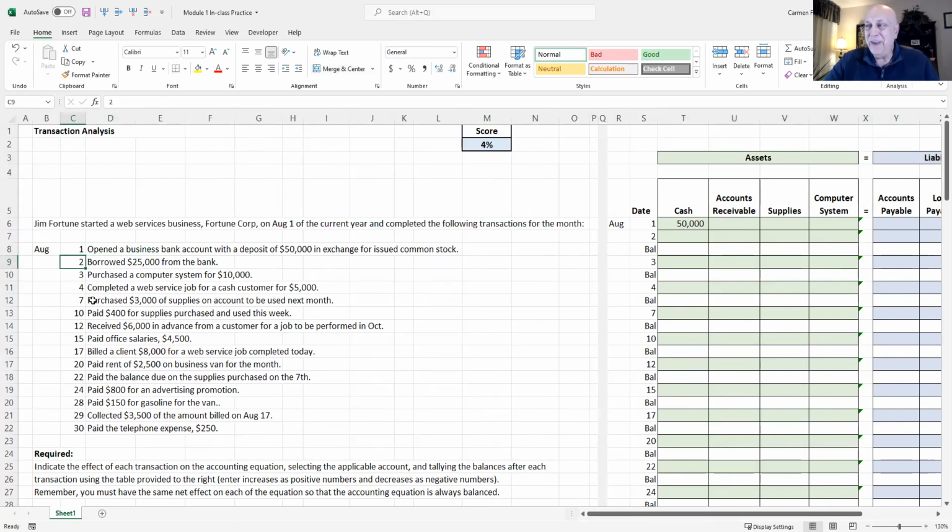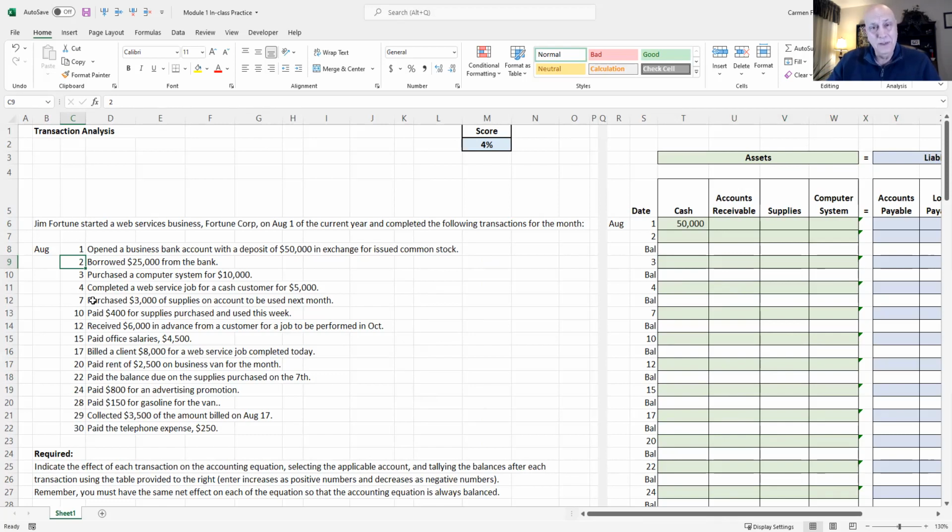Jim borrowed $25,000 from the bank. Okay, so he's borrowing money. And I'm going to stop here for a second and tell you, analyzing business transactions is the most difficult thing in accounting. If you can get analyzing business transactions down, then everything else should be much smoother for you. Analyzing is where it all begins, where your understanding of accounting begins.